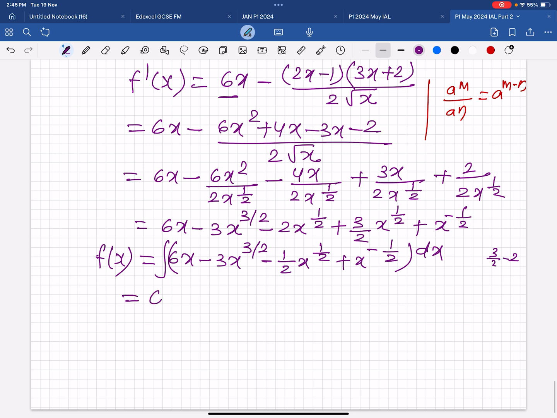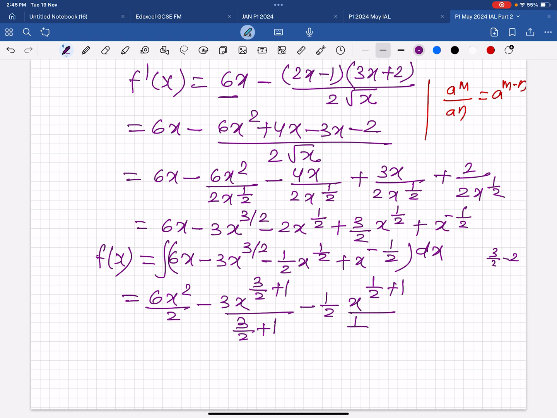So this is 3 by 2 plus 1, minus half x^(1/2 plus 1), plus x, plus c.